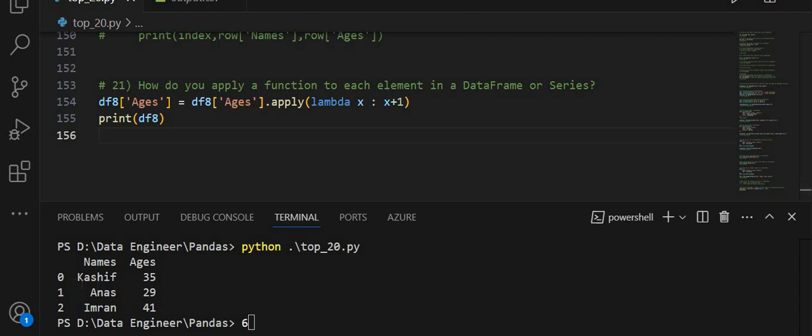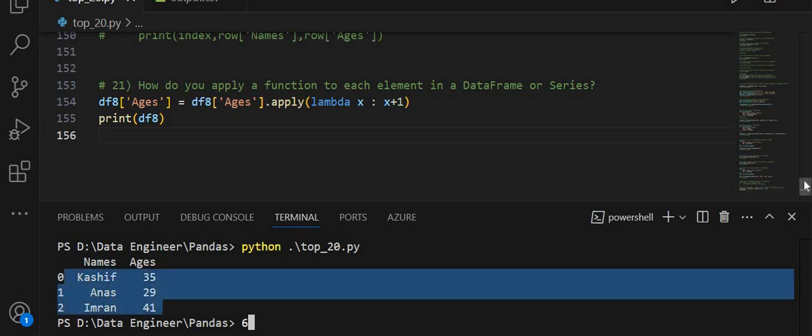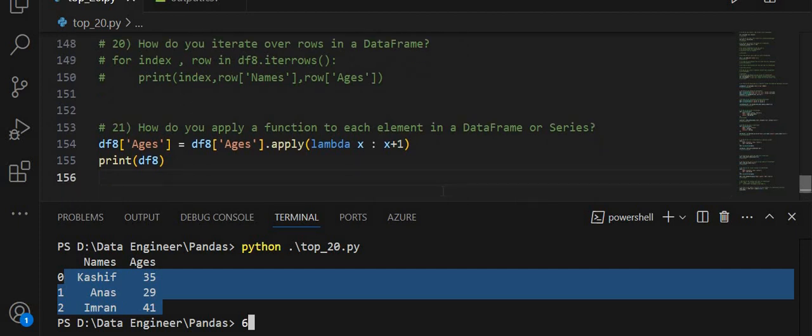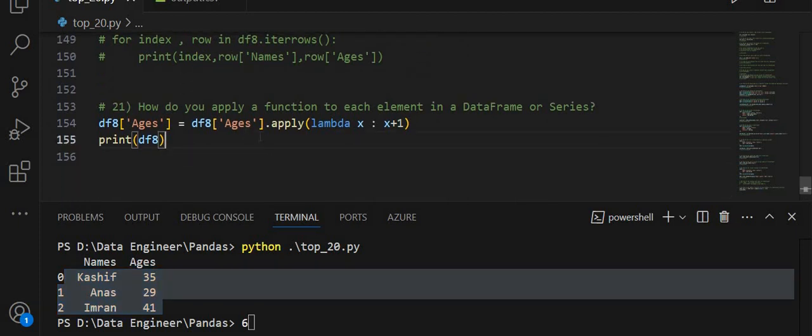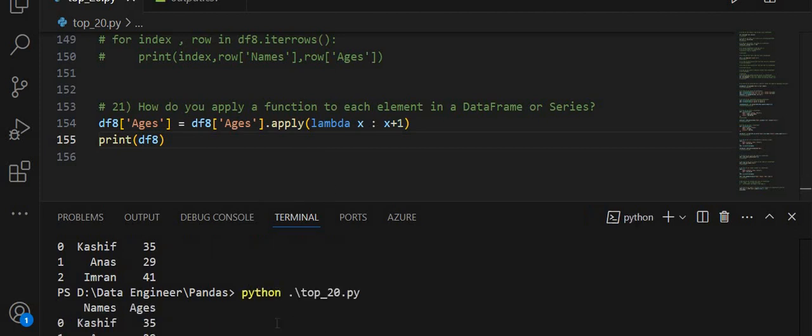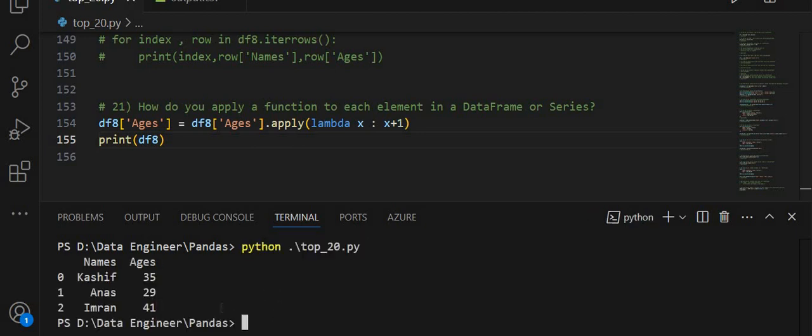Let me show you the output and the original data. The original data is 34, 28, 40 for age, and see here, after applying the lambda function on the age column, 34 becomes 35, 28 becomes 29, and 40 becomes 41. Let me run this again. Clear my screen and run this again. You will see. So in this way you will apply a function on a data frame.